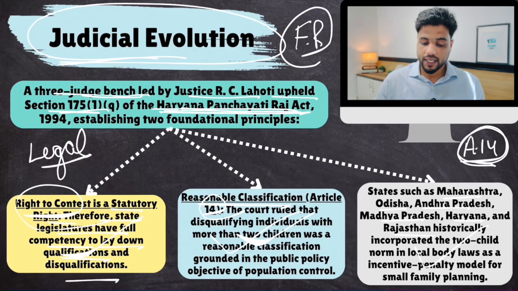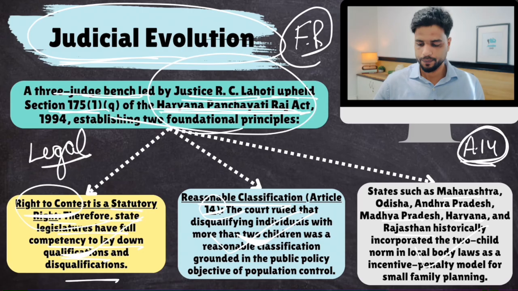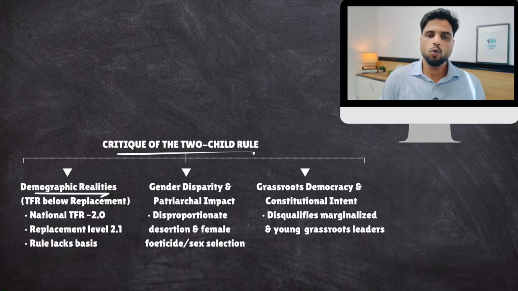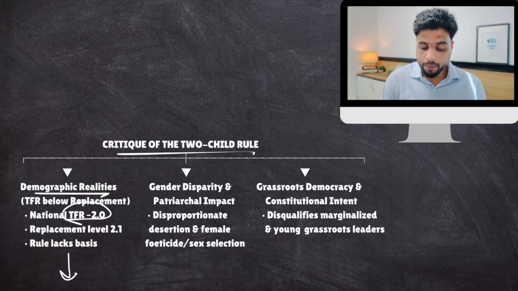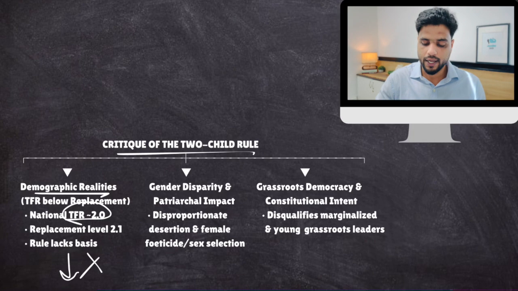Now, the Supreme Court is thinking about reviewing this judgment given by Justice R.C. Lahoti. Why are they doing so? Well, there are certain arguments against this two-child rule. Critique of the two-child rule. First of all, demographic realities. The rule was brought in to control population, to make people have fewer children. But now India's total fertility rate is declining. People need to have more children if you want to protect India demographically. So the relevance of this rule is no longer there.